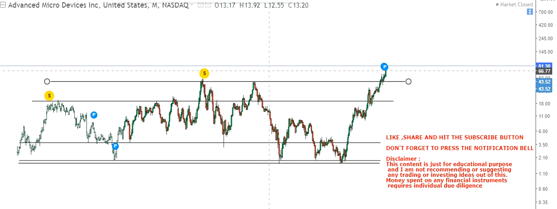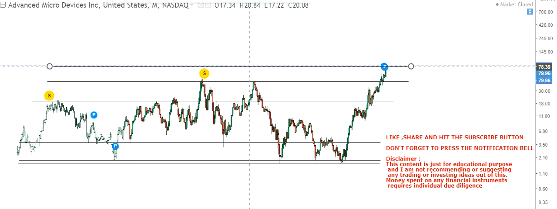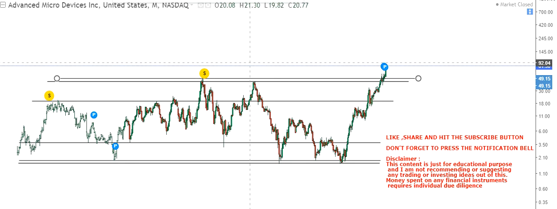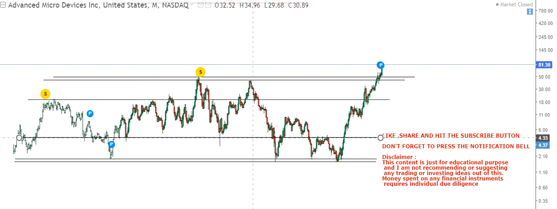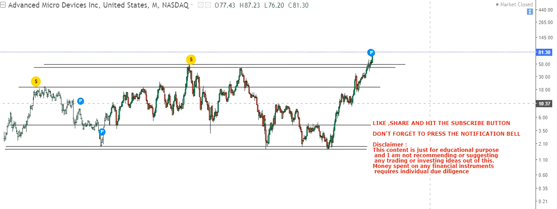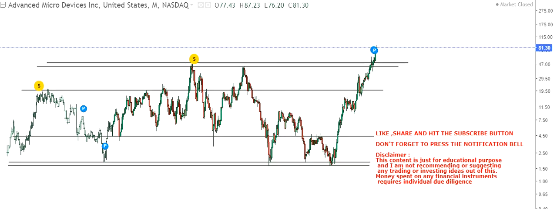Now just look at the chart, and what you can see here is a breakout from the last 30 years of consolidation.